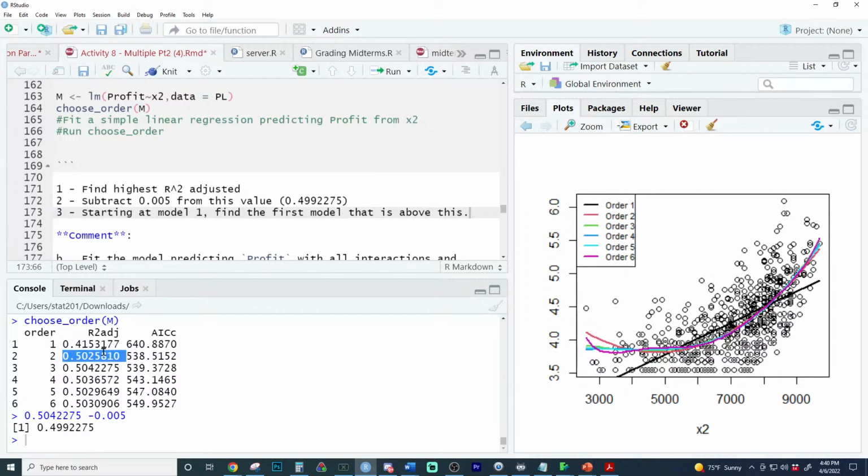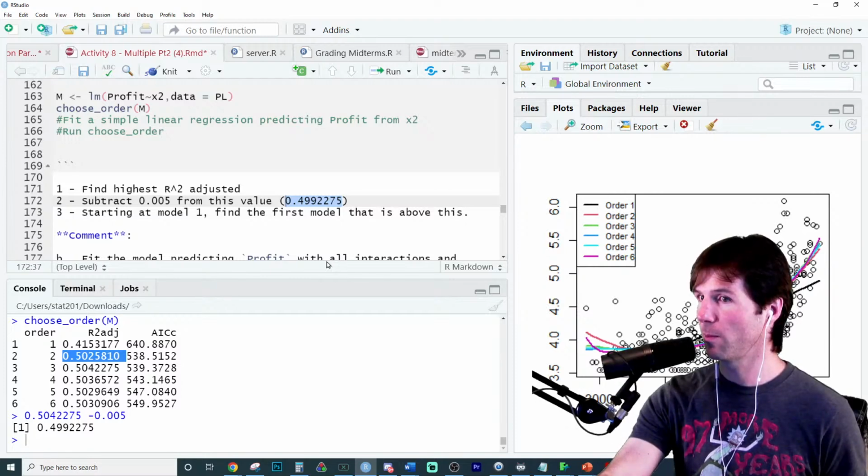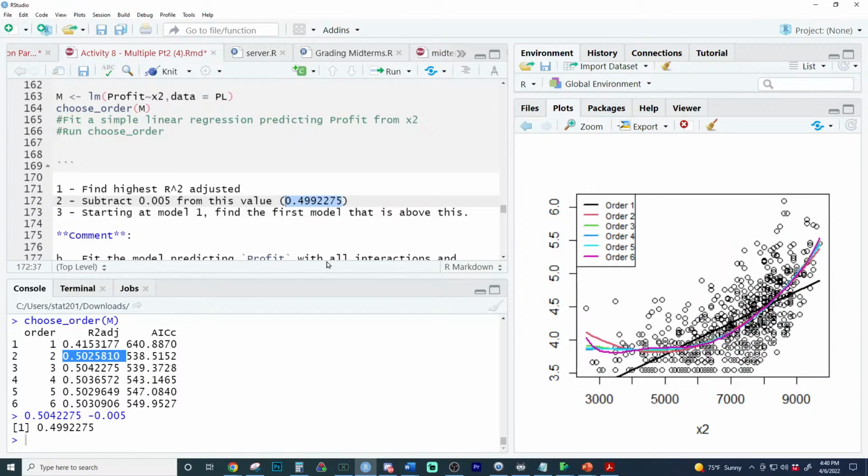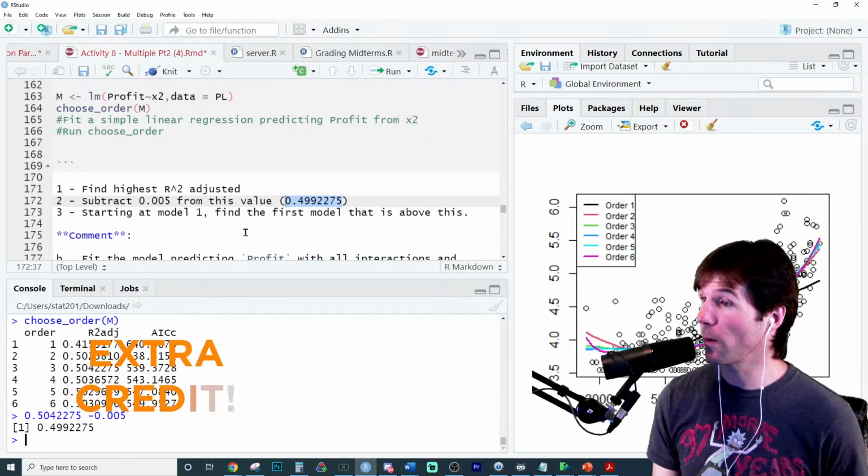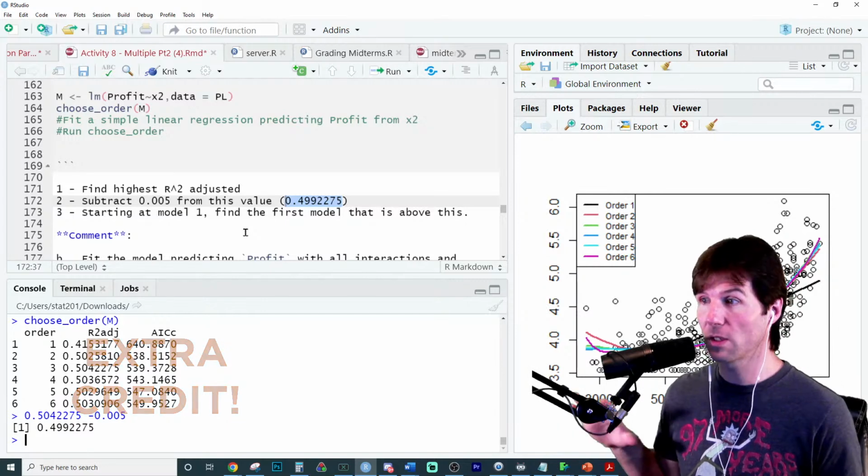How about the second one? Does that meet our standard? Does this second one, where we start from the first, meet our standard, where we have to be above that value? So we look at this and we say, is this above this value? And that means it meets our standard. Yes, Sierra, great job. And that means that's the right order to use. You stop right there. You don't continue.